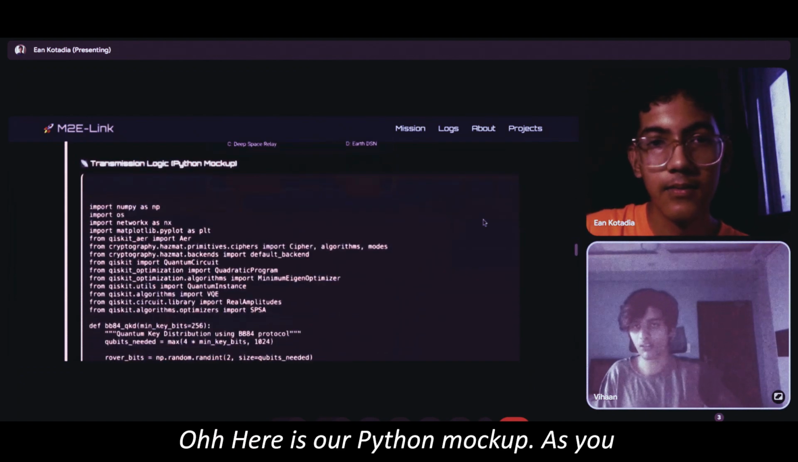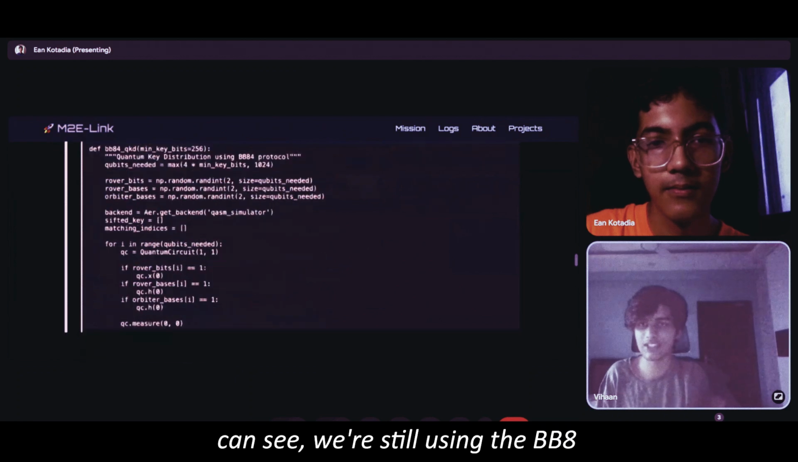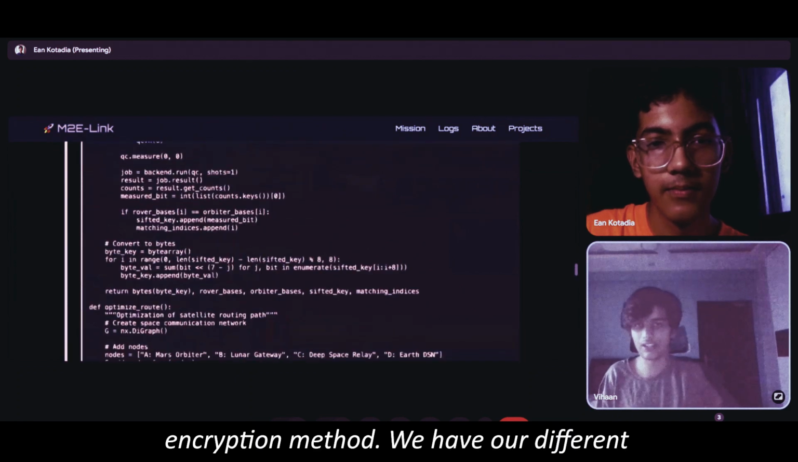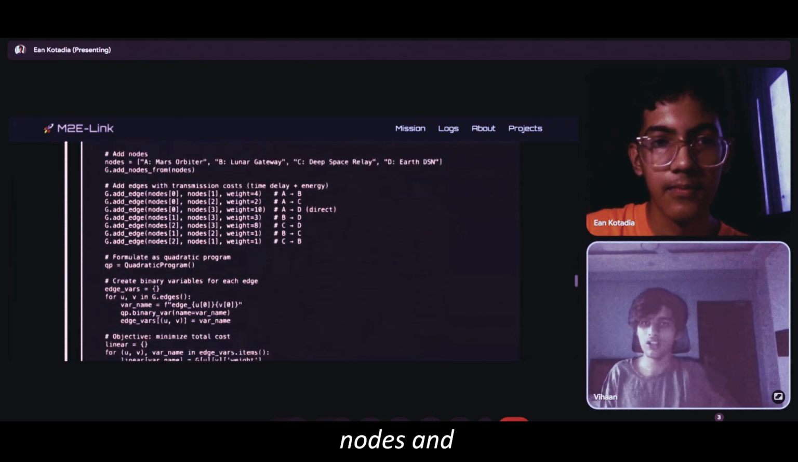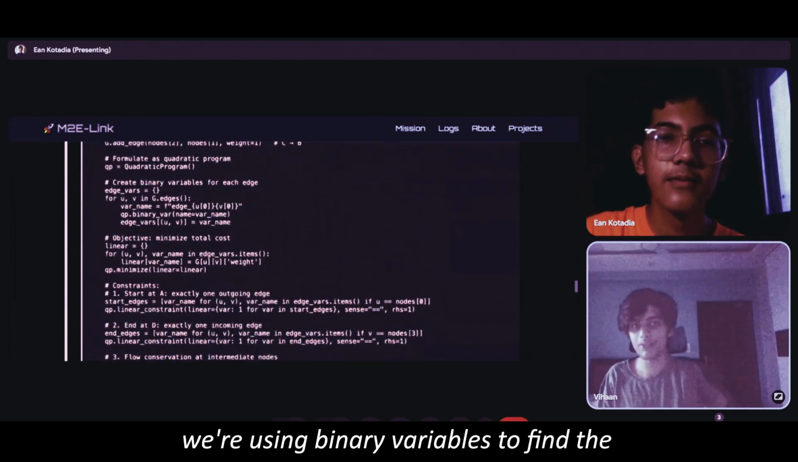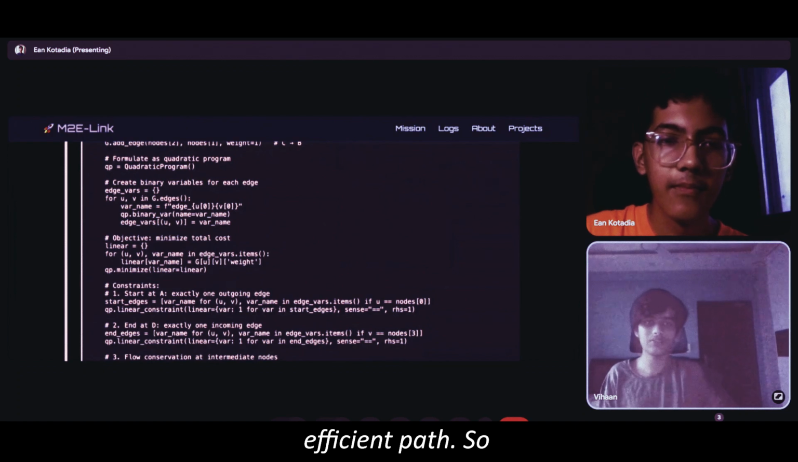Here is our Python mockup. As you can see, we're still using the BB84 encryption method. We have our different nodes. And we're using binary variables to find the efficient path.